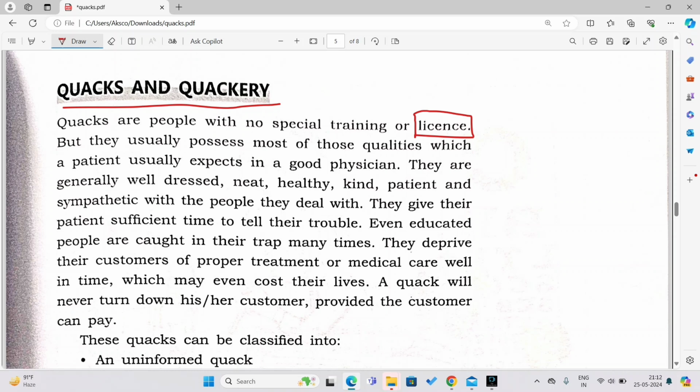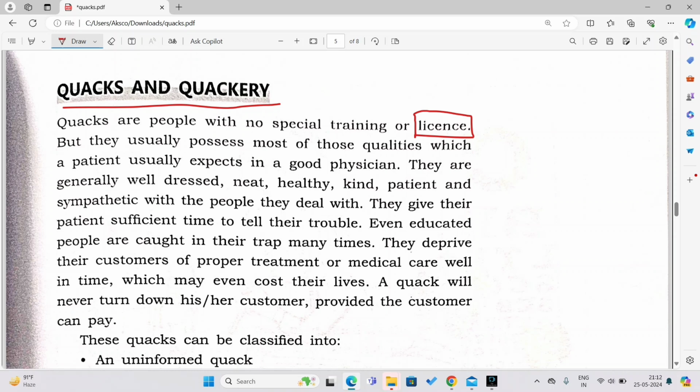So these people can be called quacks because they are not medical experts. They know nothing about the root of the tooth decay, or they know nothing about the tooth or the roots of the tooth, the root canals.